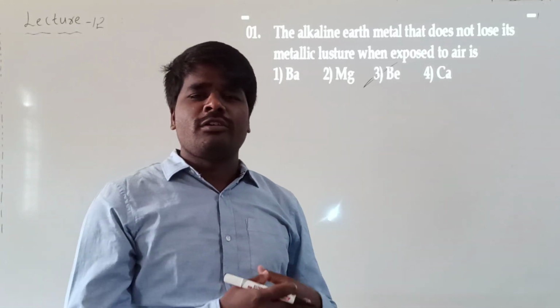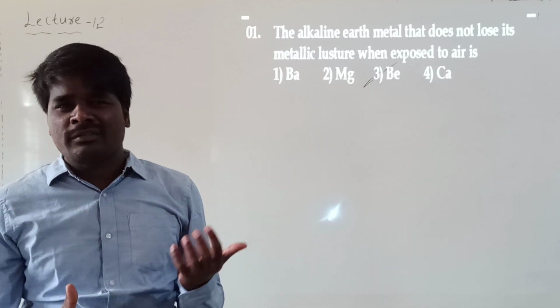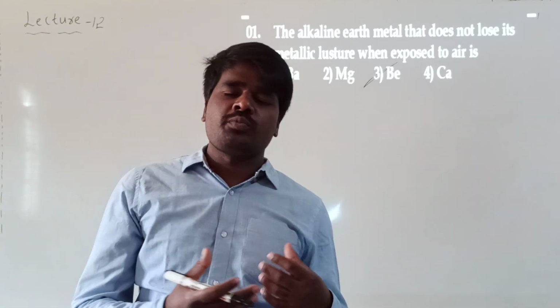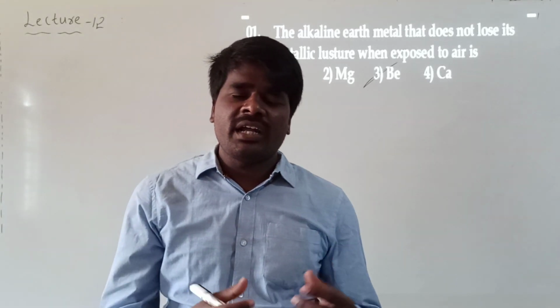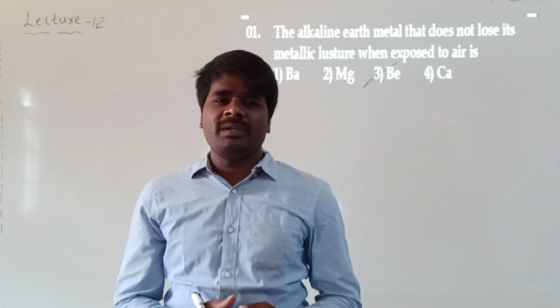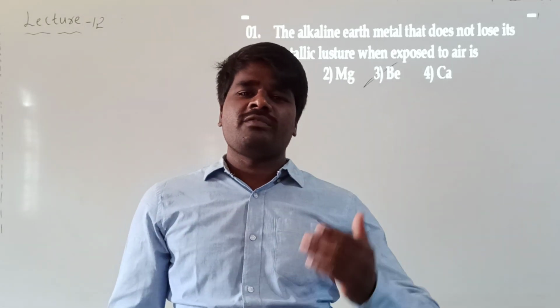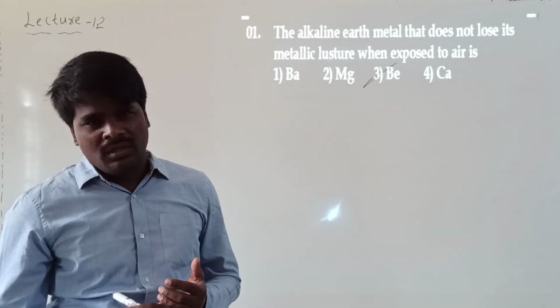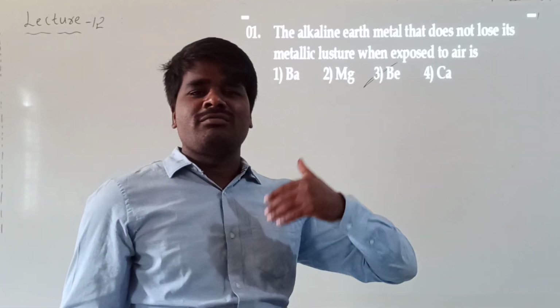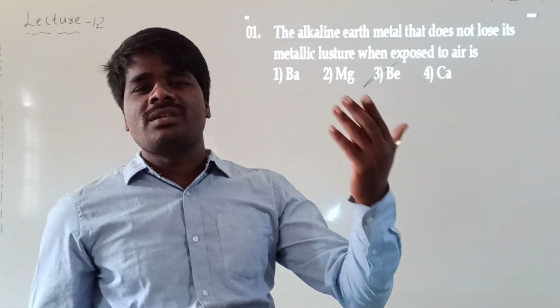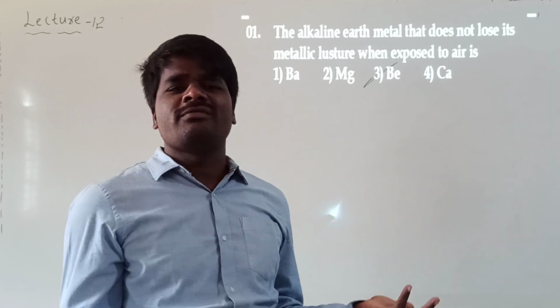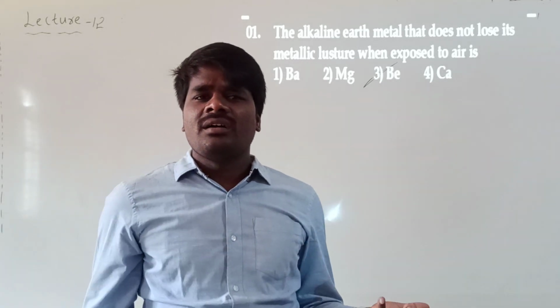What is the reason for the loss of metallic luster of alkaline earth metals? When they are exposed to atmospheric air, they react with oxygen present in the atmosphere, and the surface of the metal forms metal oxide. Once the surface metal atoms are converted into metal oxide, they lose their metallic luster. What is the reason for the metallic luster of metals?